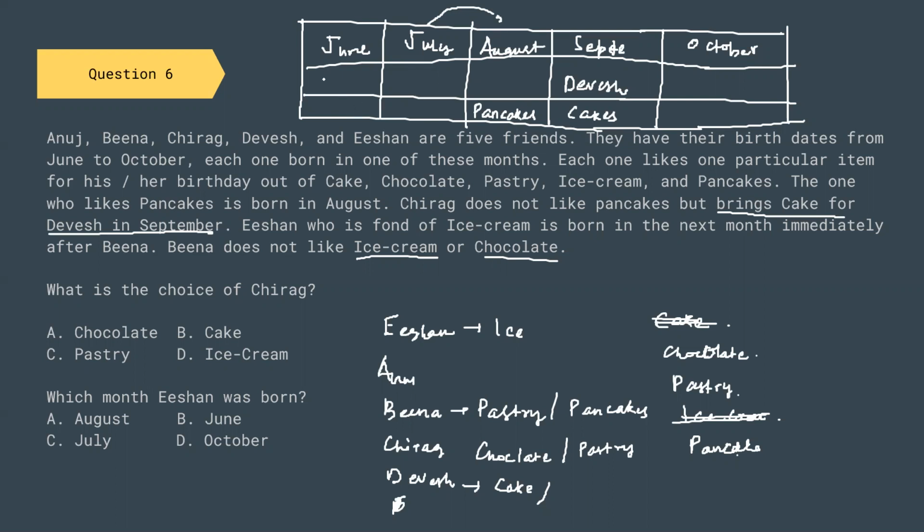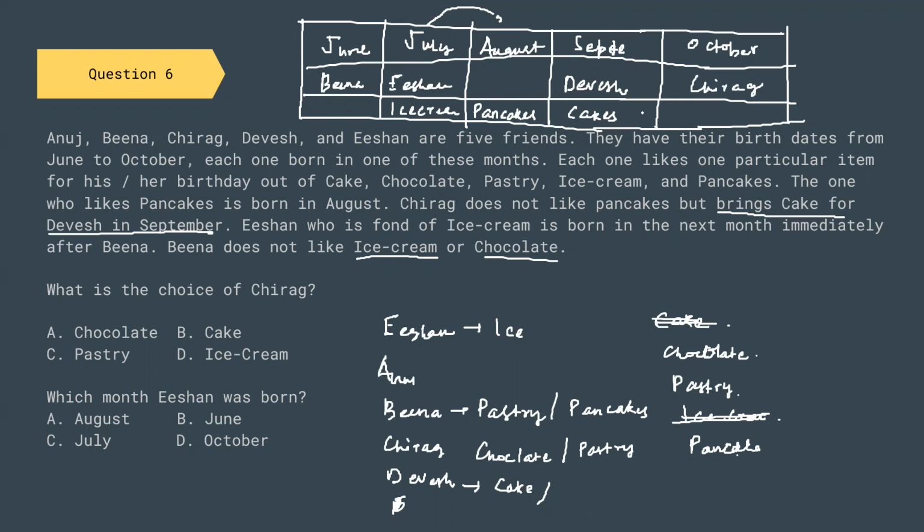So Bina has to be born in June, and after Bina, Ishan is born in July, and he likes ice cream. Bina, Ishan, Divesh, and what do we know? Chirag does not like pancakes, so Chirag won't be born in August. So Chirag will be born in October.